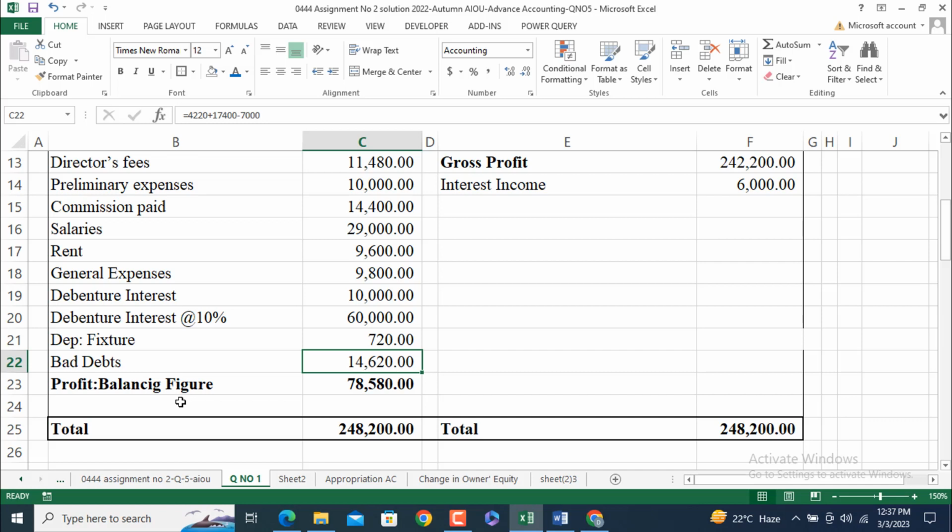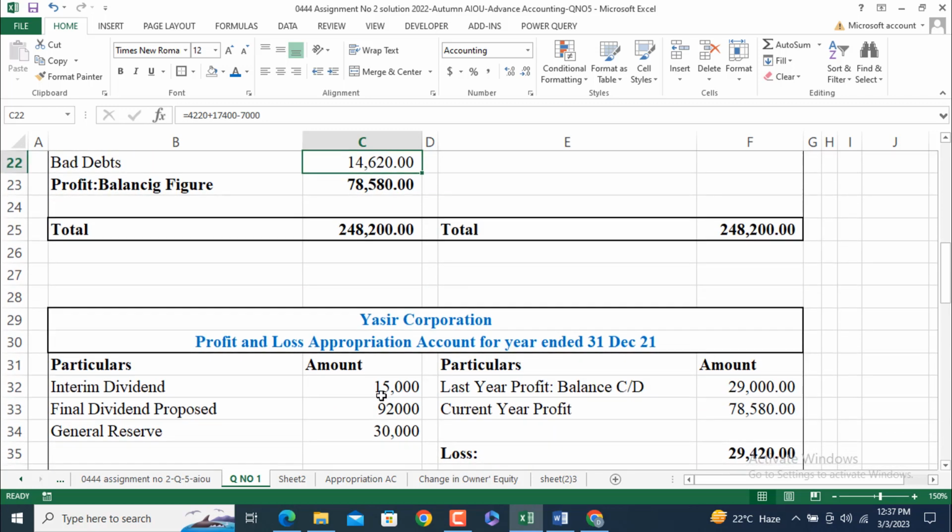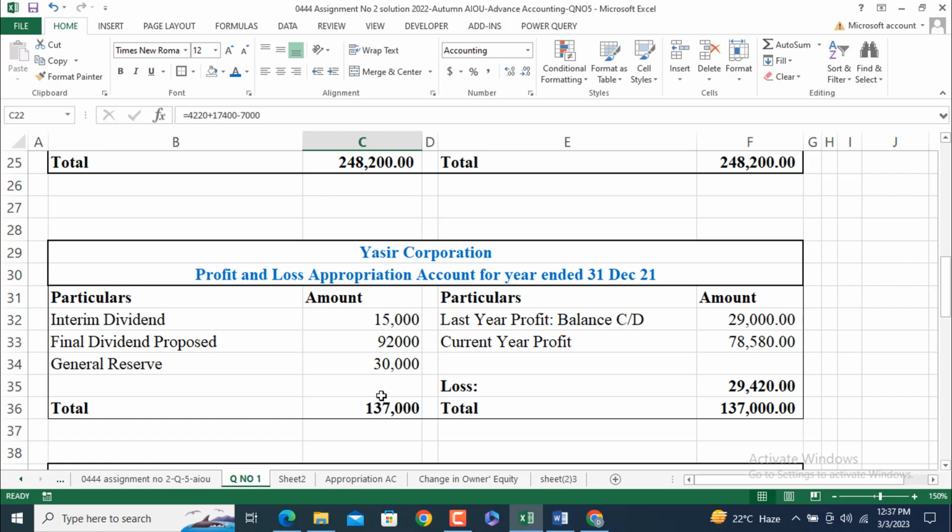So profit balancing figure is 78,580, which will be transferred to the profit and loss appropriation account. One thing more I want to share with you here regarding the profit and loss appropriation account is that it is totally related to the profit and distribution to the shareholder equity. So look at this. This is last year profit balance carried forward, 29,000, as given in the information table.